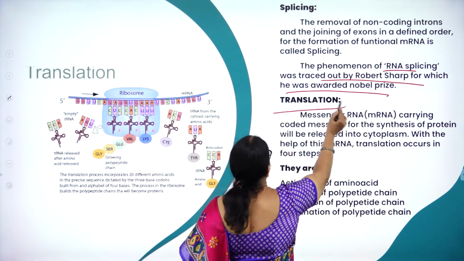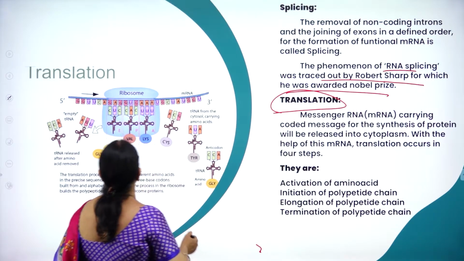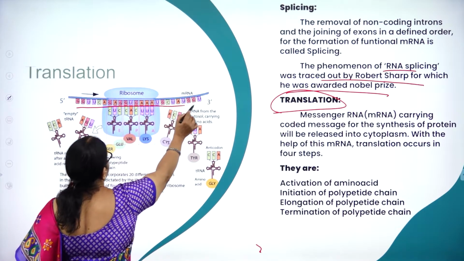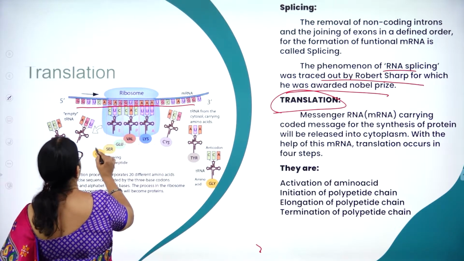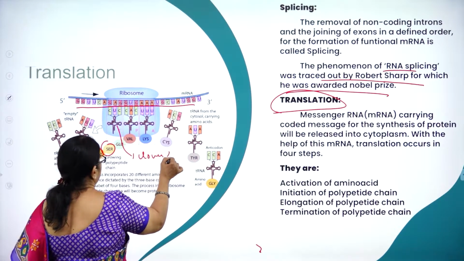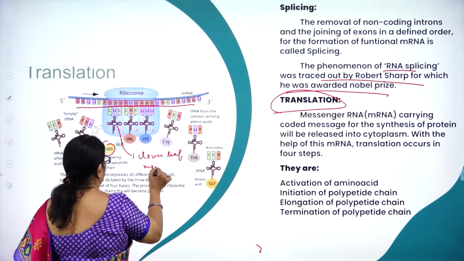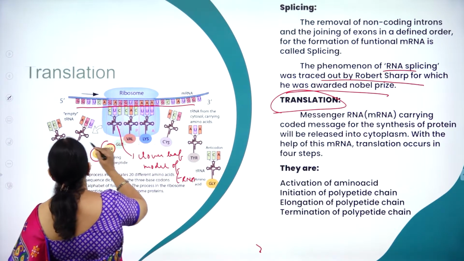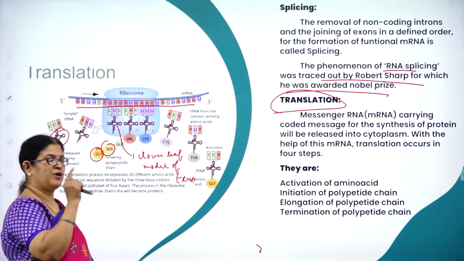Now moving on to the next very important topic, translation. Here you can make out how the amino acids are arranged in a specific sequence. This is called the clover leaf model of tRNA. See here, one tRNA picks up one amino acid.